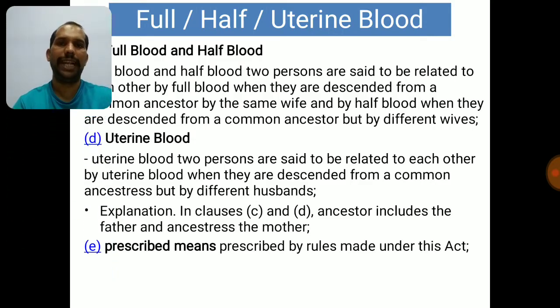Uterine blood, on the other hand: if a mother has 2 husbands and from the first husband she got a son and from the second husband she got a daughter, now this son and daughter share a uterine blood relationship. They have the same mother but different fathers. This blood relationship is called uterine blood. The act reads, uterine blood: 2 persons are said to be related to each other by uterine blood when they are descended from a common ancestress but by different husbands. Explanation in clauses C and D: ancestor includes the father and ancestress includes the mother.